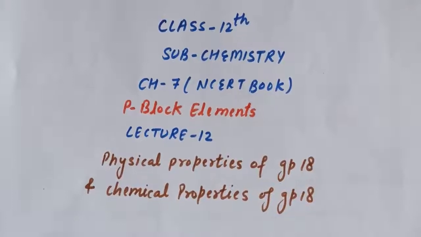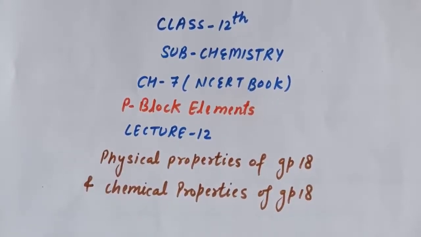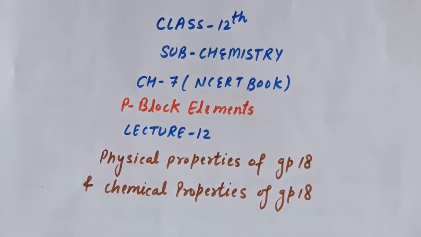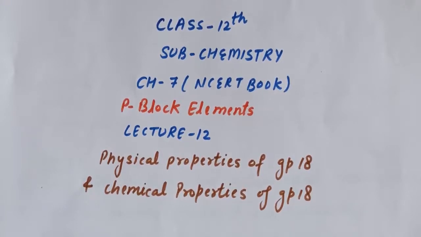Good morning everyone. This is class 12th subject chemistry chapter 7 of the NCERT book, p block elements, lecture number 12. In this lecture I will be discussing the physical and the chemical properties of group 18 elements. So first we start with physical properties.